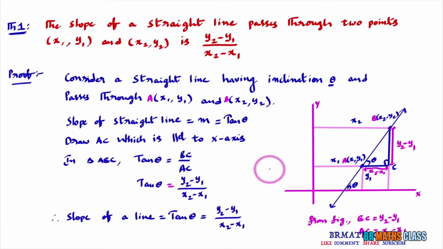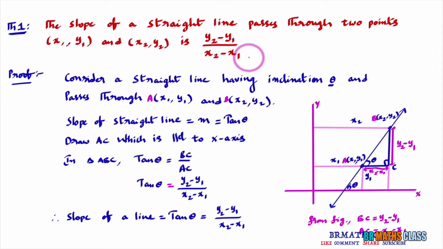You need to observe 2 points here about slope. First, when theta is the inclination of a straight line, then tan theta is the slope of a straight line. Second, if a straight line passes through 2 points x1, y1 and x2, y2, then the slope of the straight line is y2 minus y1 divided by x2 minus x1.